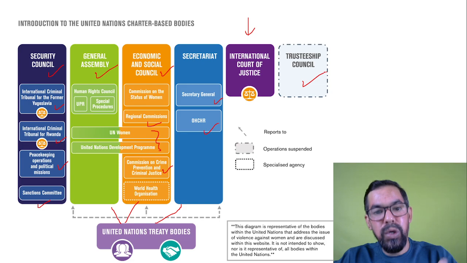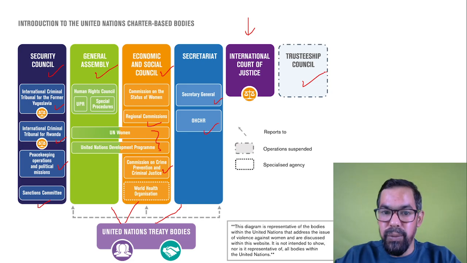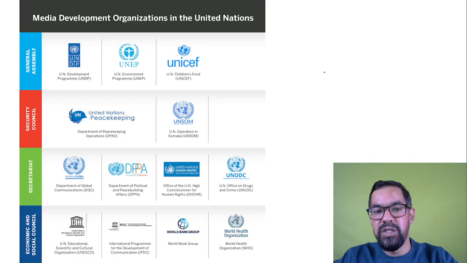Do remember these six names. These are very important for examination purposes, and even their roles and responsibilities.